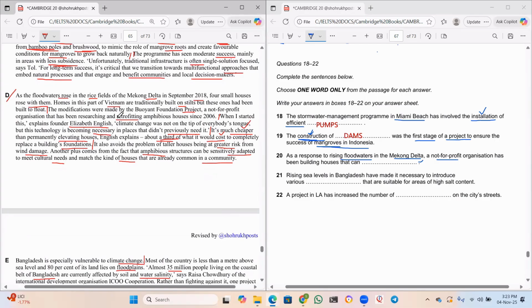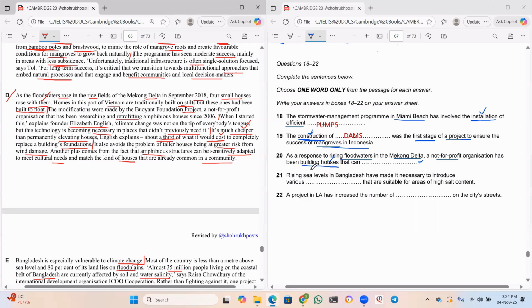We have to read this one. Now, before that, what are the keywords? As a response to rising floodwaters in the delta, a not-for-profit organization has been building houses that can. So he's talking about the property of houses here. What can the houses do? Now, as the floodwaters rose in the rice fields of Mekong Delta in September 2018, four small houses rose with them. Homes in this part of Vietnam are traditionally built on stilts, but these ones had been built to float. Okay, it's a great one.